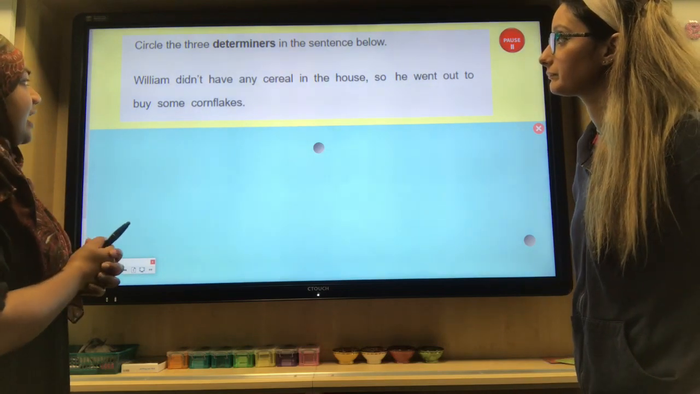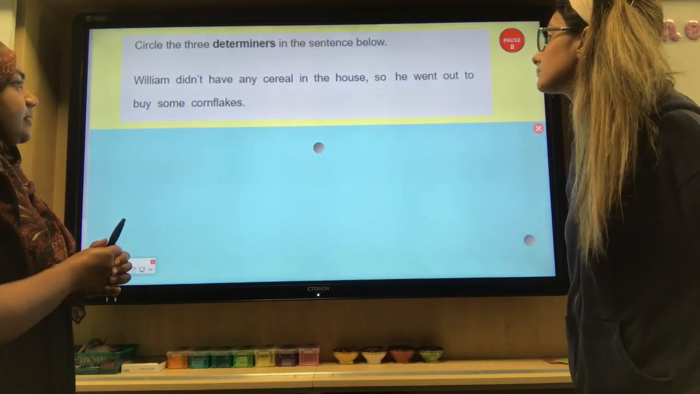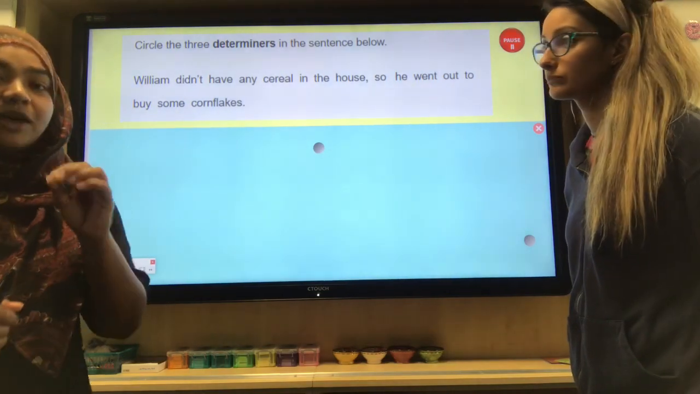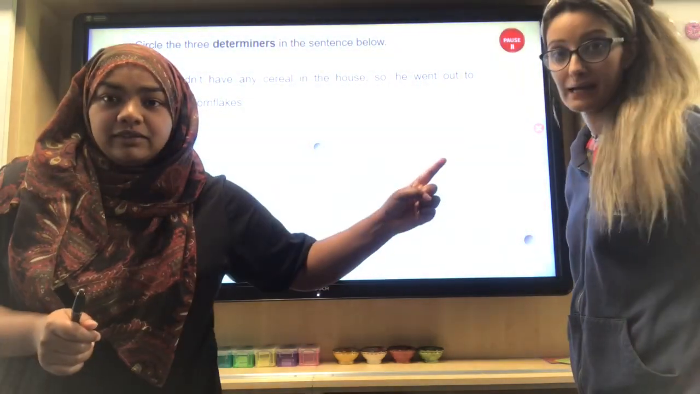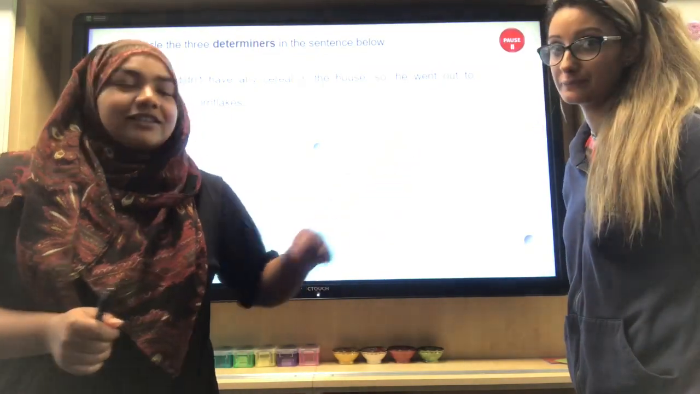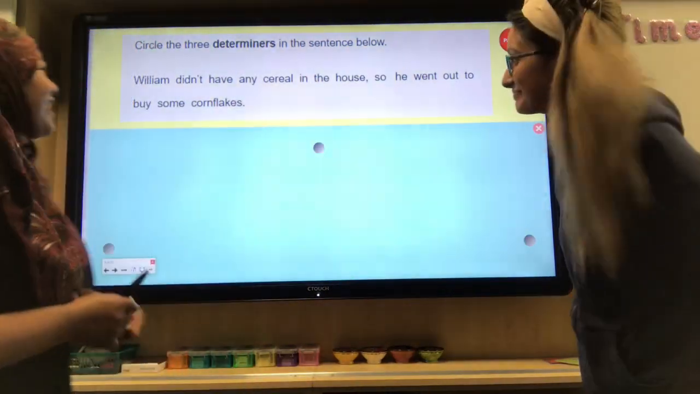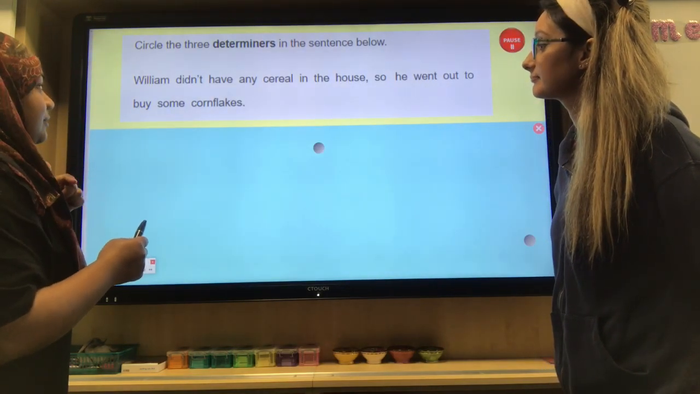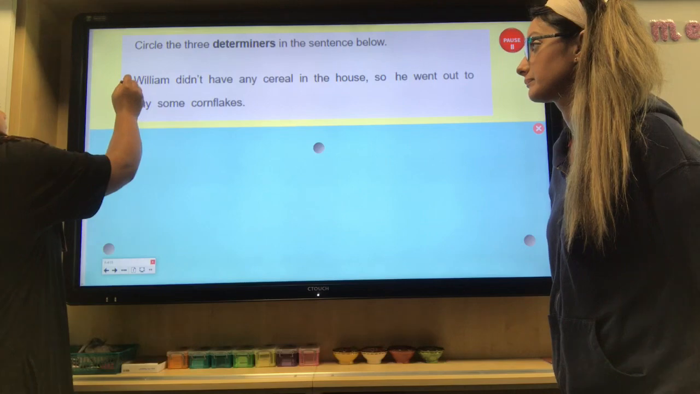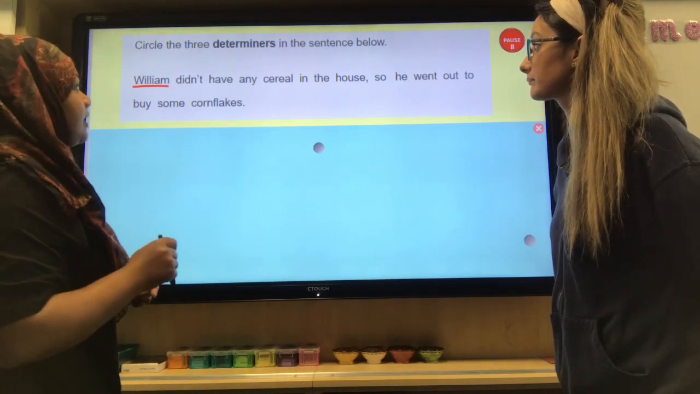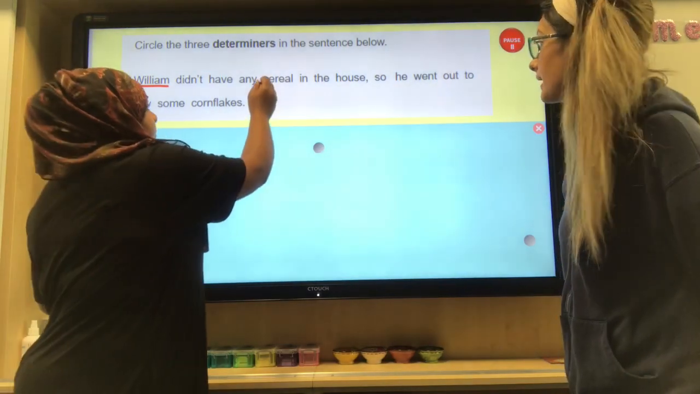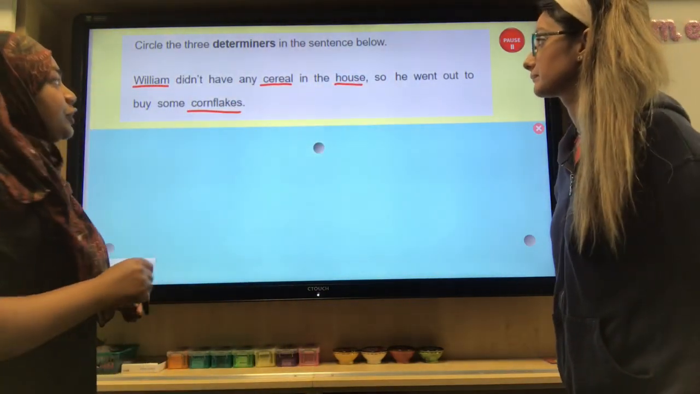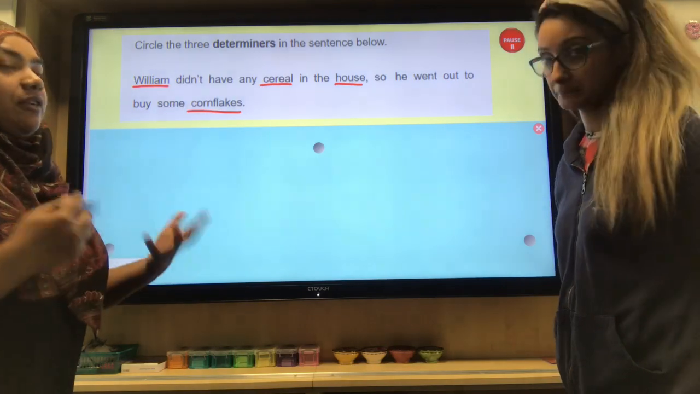So we've got: William didn't have any cereal in the house, so he went out to buy some cornflakes. Now remember, determiners always come before a noun. So the first thing we're going to do is underline the nouns. Good idea. Right. William is a noun, a proper noun. Can you find any others? Cereal. House. Cornflakes. Good.